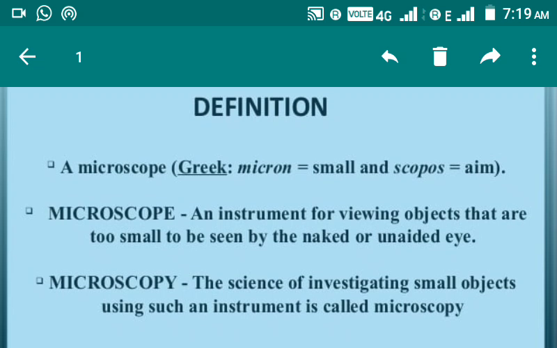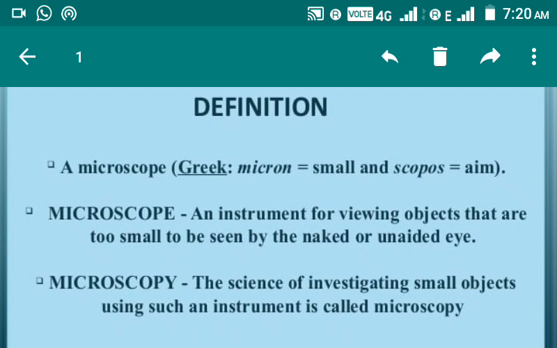Students, why we need this microscopy? Why we need microscope? As you all know, being a biology student, we used to study about living organisms, and these living organisms, irrespective of animal or plants, prokaryotic or eukaryotic, ultimately they are made up of cells, and these cells are very small in size.